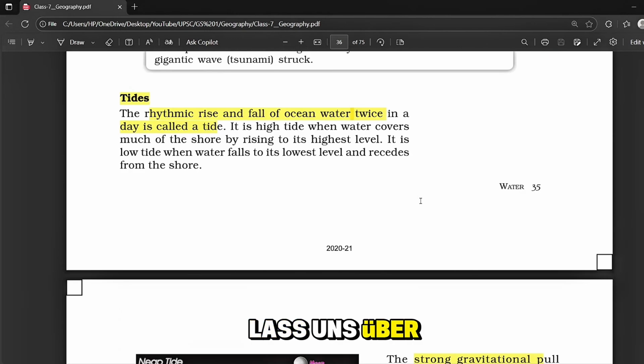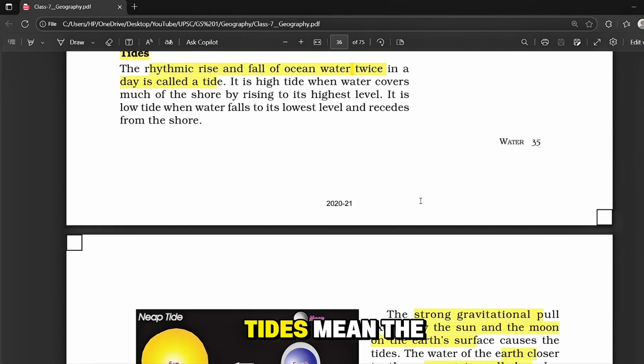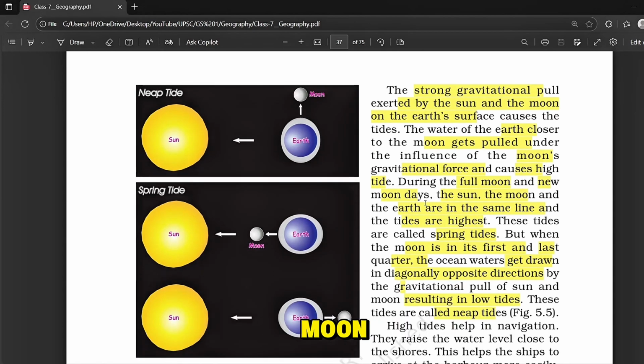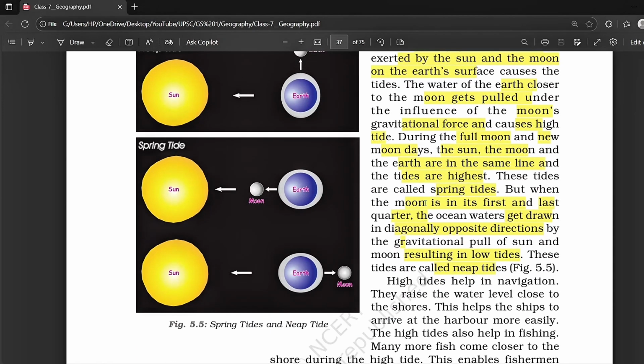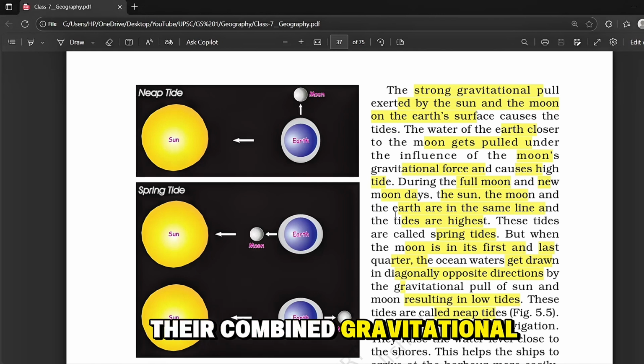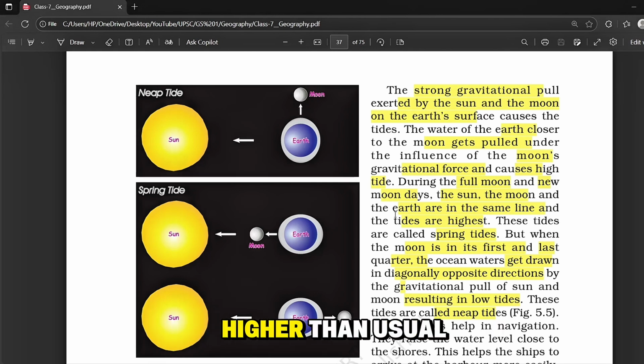Now, let's talk about tides, which are different. Tides mean the rhythmic rise and fall of ocean water, and this happens twice every day. Tides are mainly caused by the gravitational pull of the moon and the sun on the earth's surface. The part of the earth that is closer to the moon gets pulled strongly, and that's why we experience high tide here. During full moon and new moon days, the sun, moon, and the earth are in a straight line. Their combined gravitational pull makes the tides higher than usual.